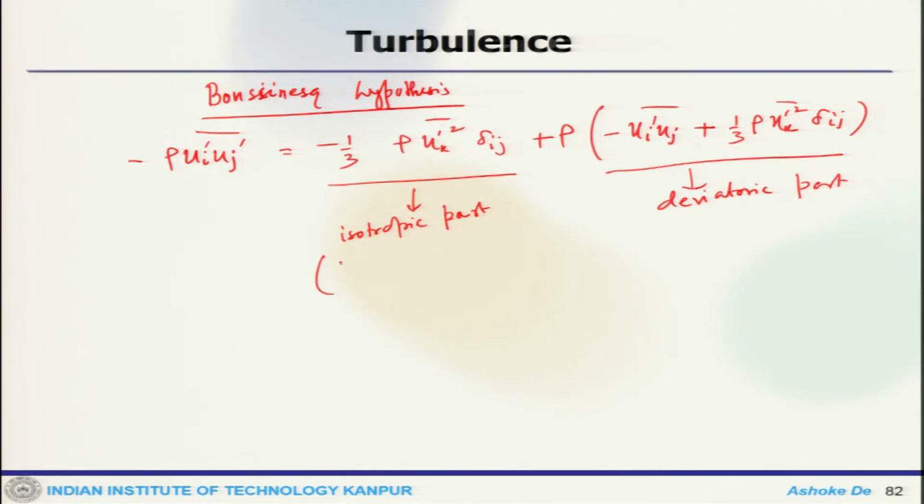This one we can think of as a turbulent pressure, and this is your turbulent shear stress.